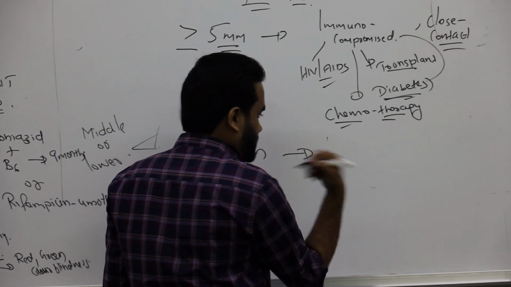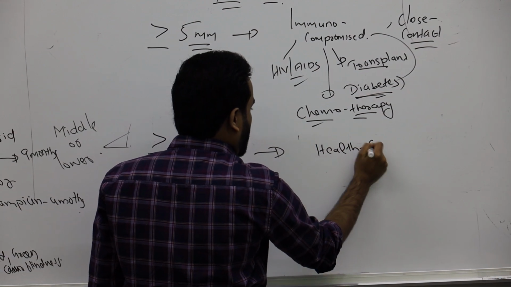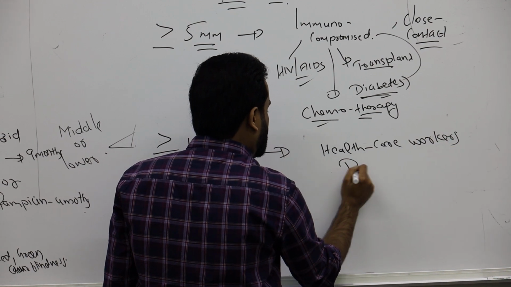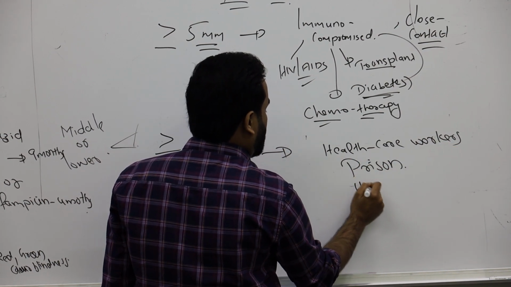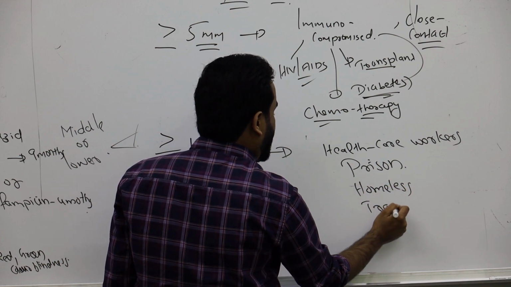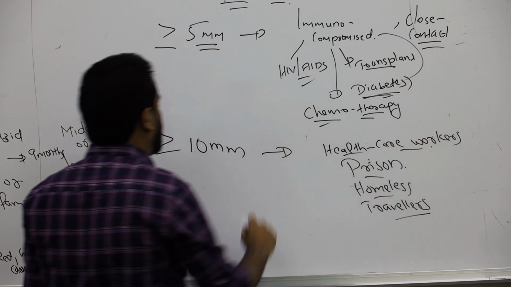This is seen in us doctors, healthcare workers, nurses, those who are in prison, homeless people, or travelers traveling to an endemic area like India, or someone traveling somewhere where TB is very common.